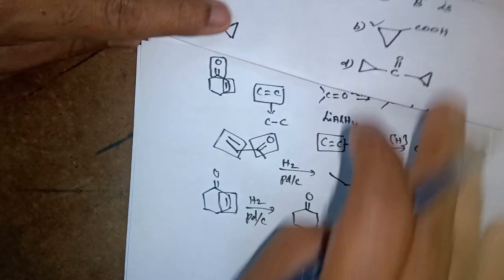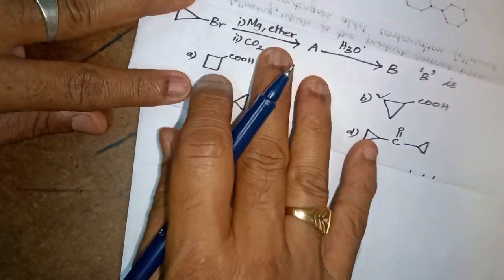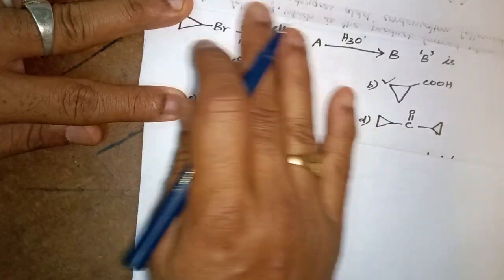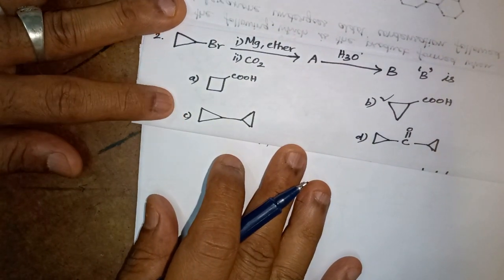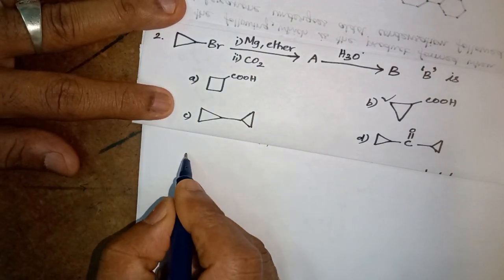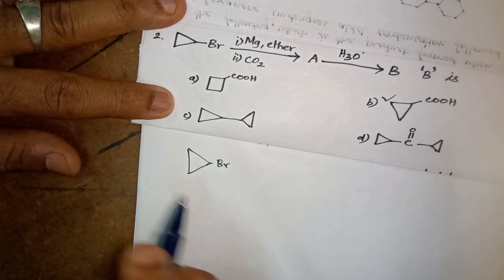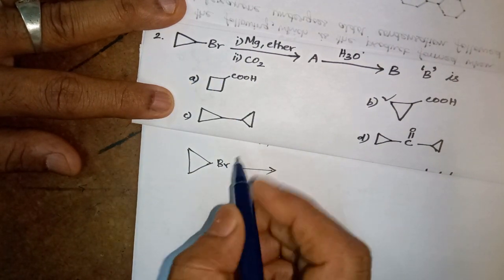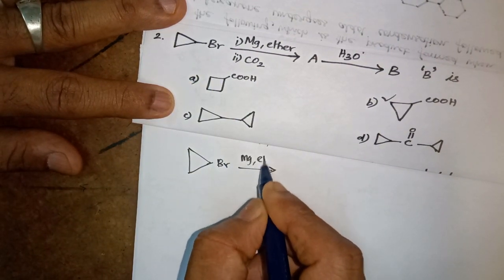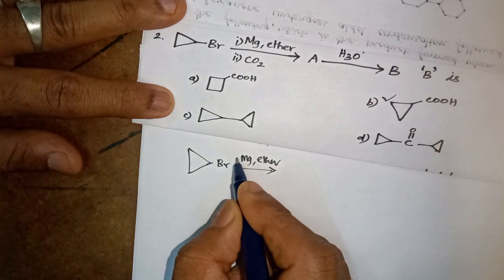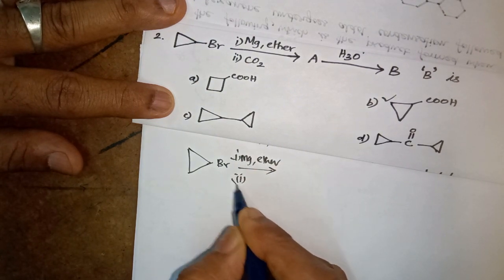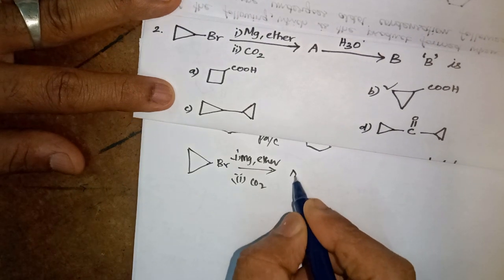I go to the second question. What is given as the second question? It is cyclopropyl bromide. On the arrow mark it is given magnesium, ether. It is the first reactant. The second reactant is given as carbon dioxide. It is converted to A.